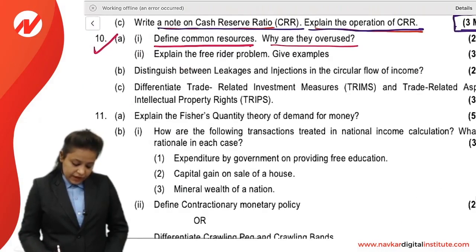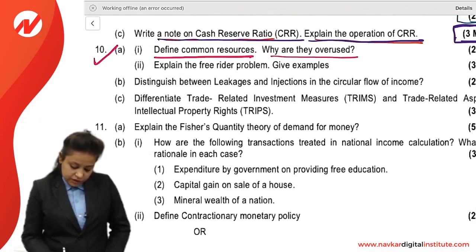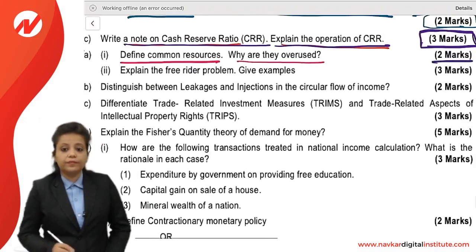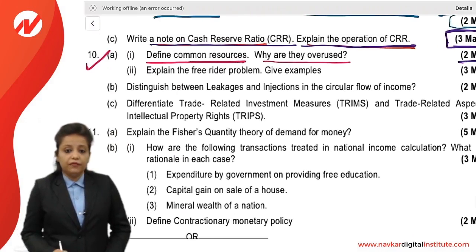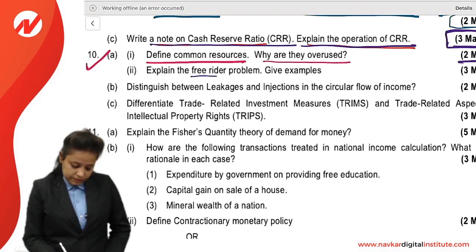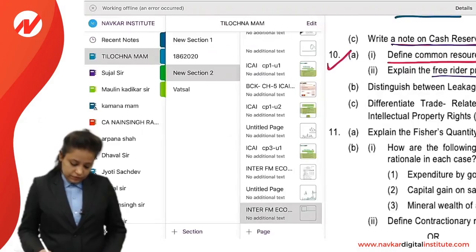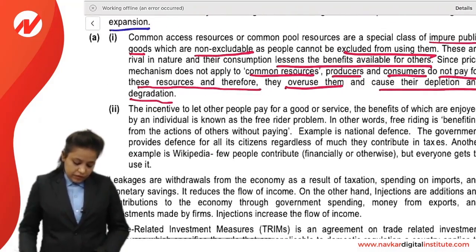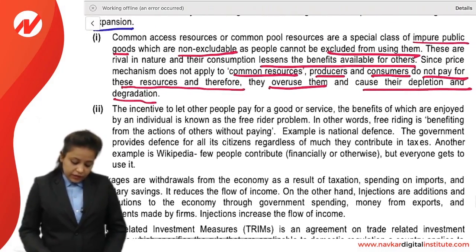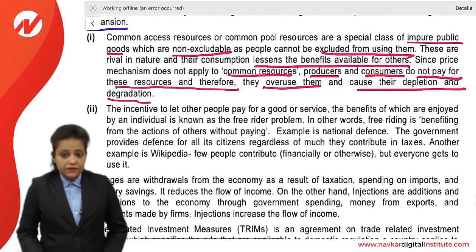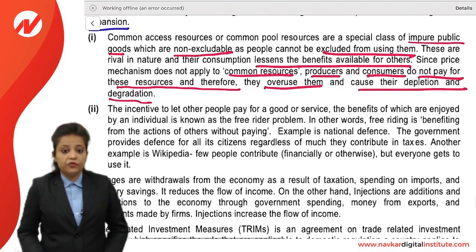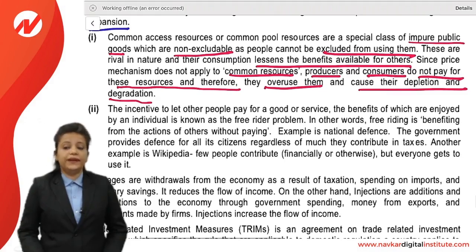Next question, this was only a 2 marks question. Next, explain the free rider problem and give examples of that. The incentive to let other people pay for a good or service, the benefits of which are enjoyed by an individual, is known as free rider problem.